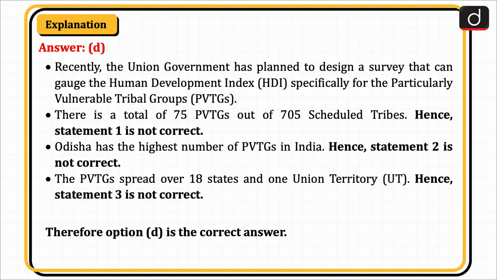Odisha has the highest number of PVTGs in India. Hence, statement 2 is not correct. The PVTGs spread over 18 states and 1 union territory, that is UT. Hence, statement 3 is not correct. Therefore, option D is the correct answer.